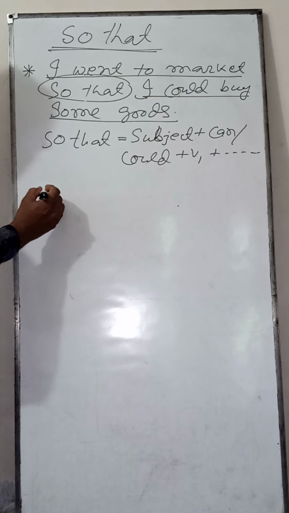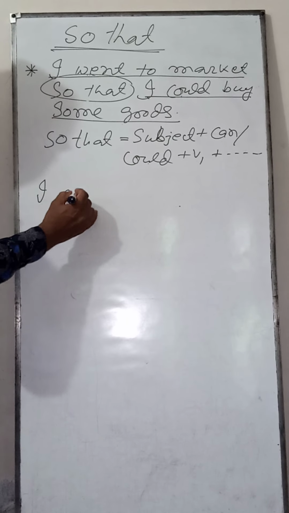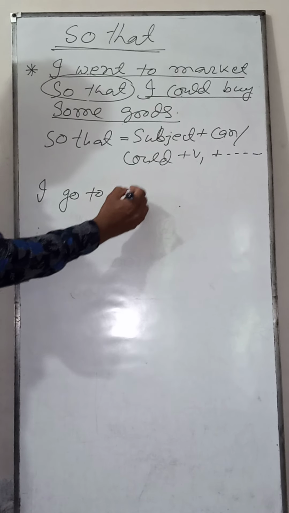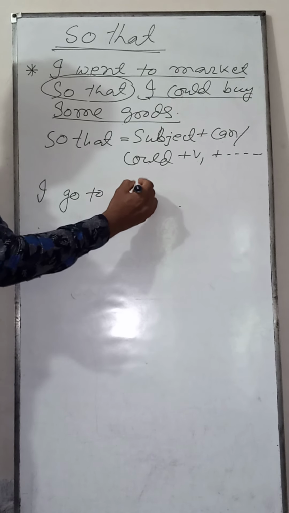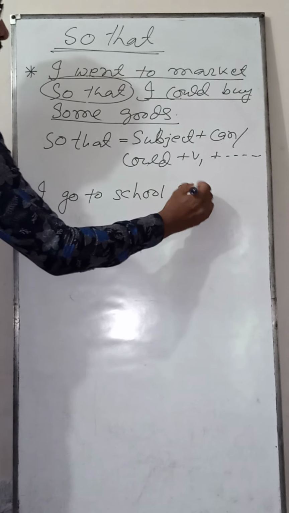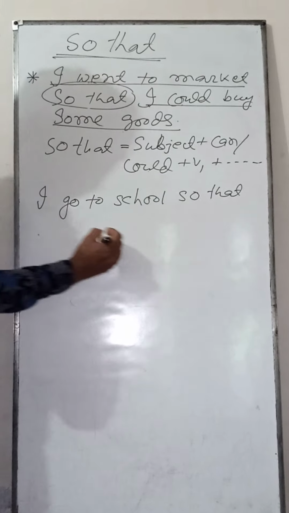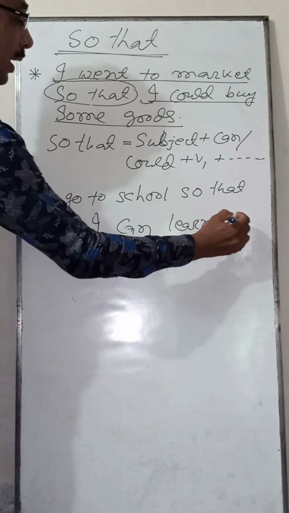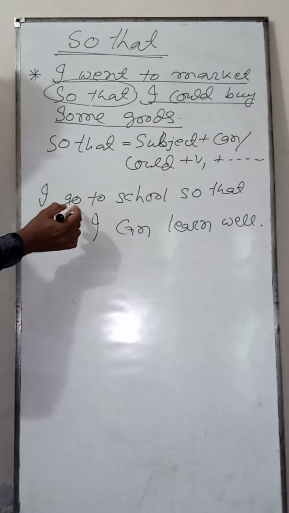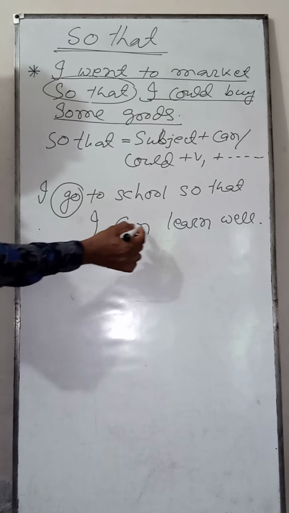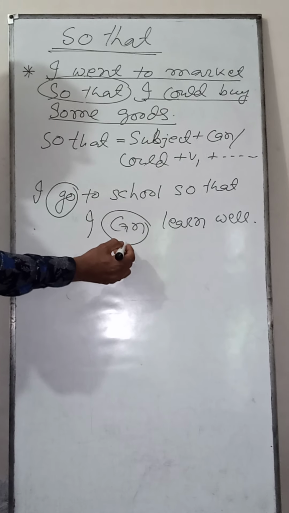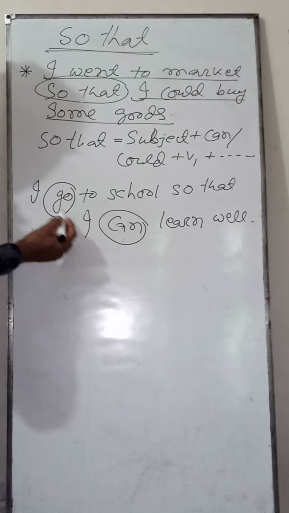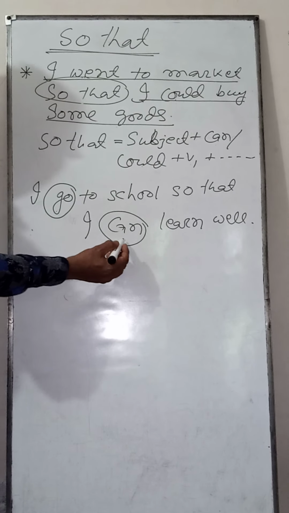For an example, I go to school so that I can learn well. Here, go is the present form, so I have written here can. And if you find the past form, you have to write could.